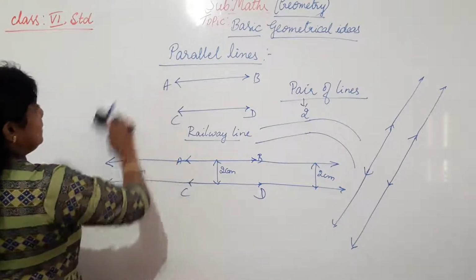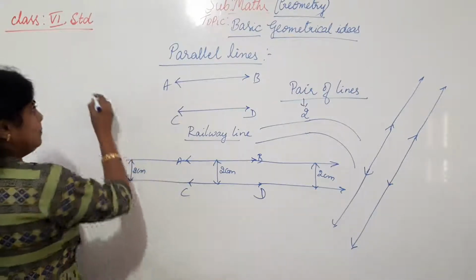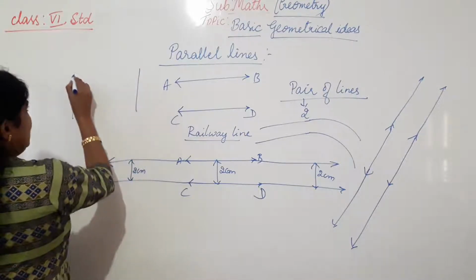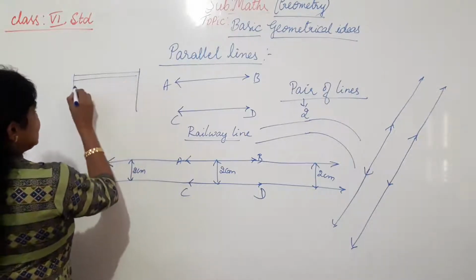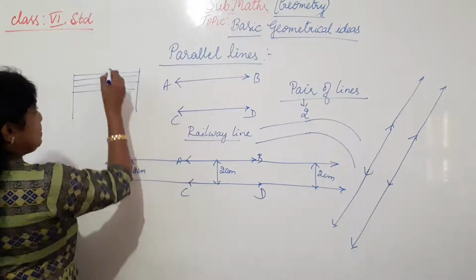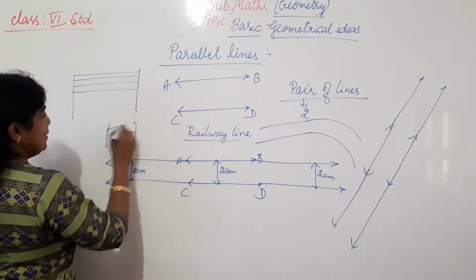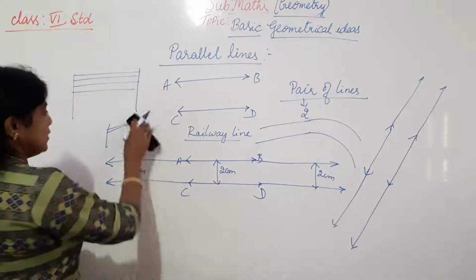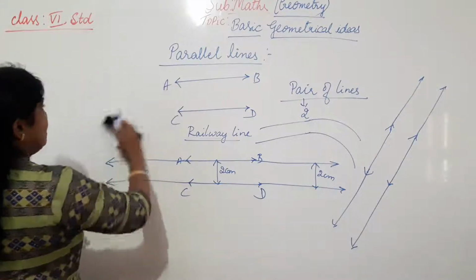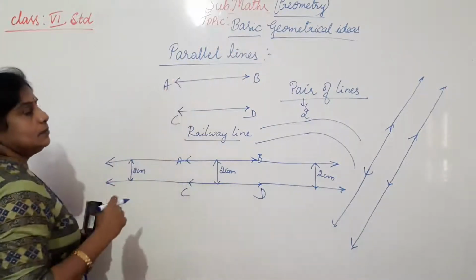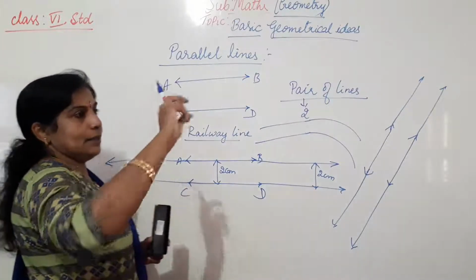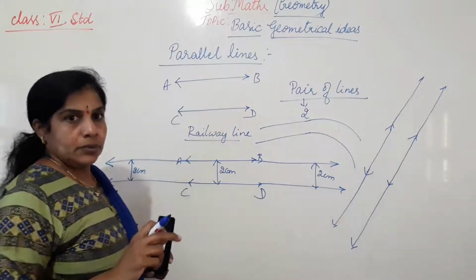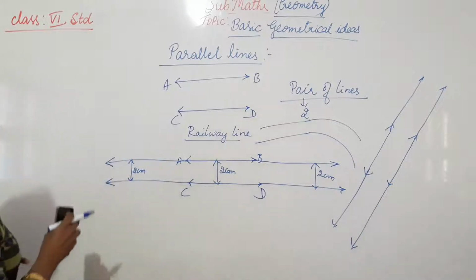The electric line. This is one pole, this is one pole. The wires between them are parallel to each other. They are never like this. What happens? A short circuit will happen. So that is one example we can give. And what else can we call, the rods of the window. That is also an example for parallel lines.